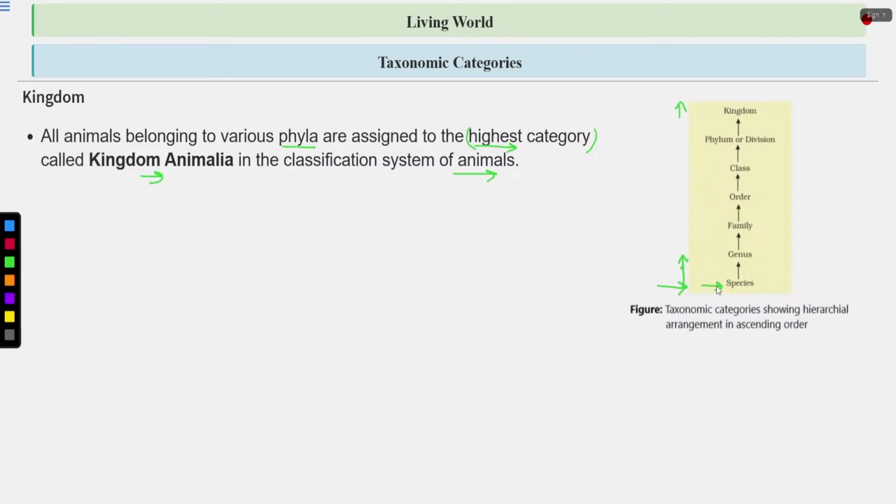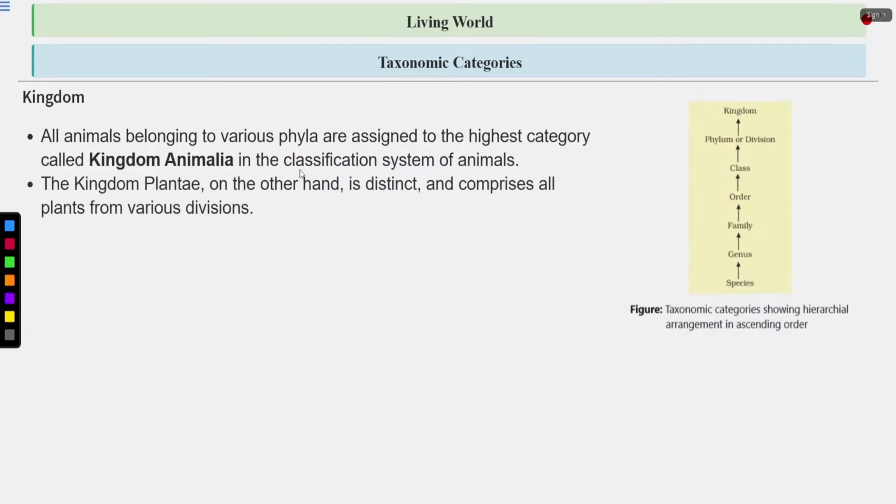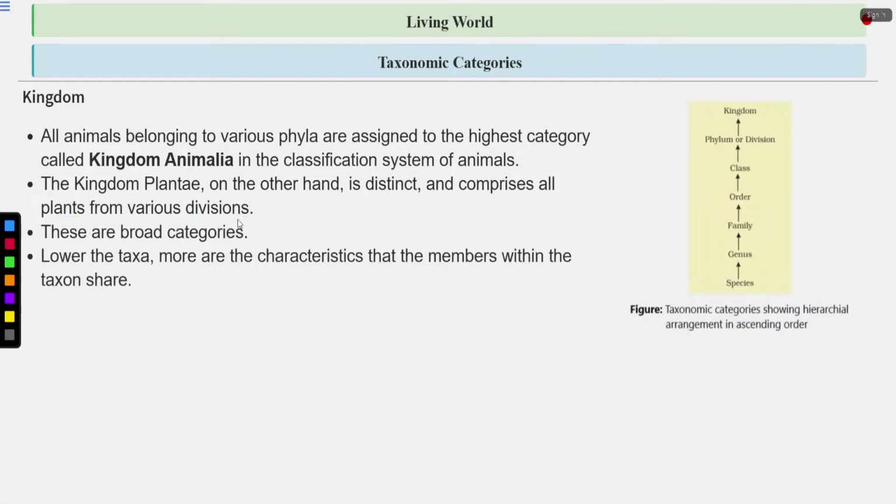So species is a very specific group, kingdom is a very broad group. Kingdom Plantae, on the other hand, is distinct and comprises all the plants from various divisions. In case of plants, we use divisions instead of phylum. So these are all broad categories.